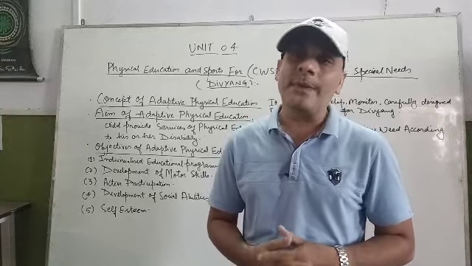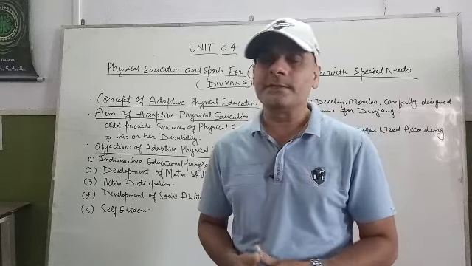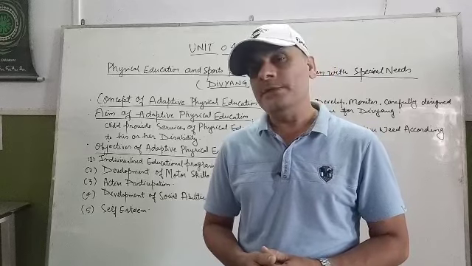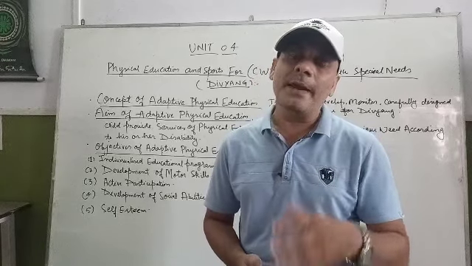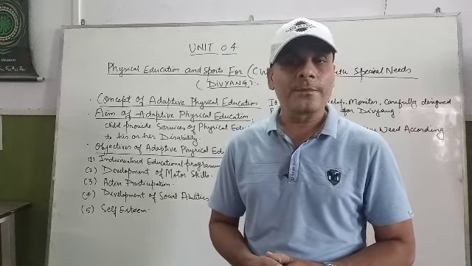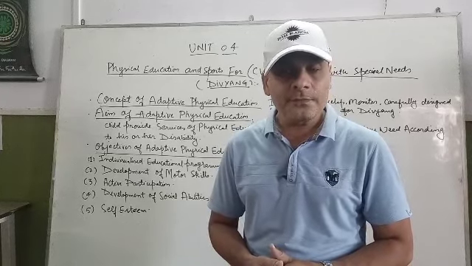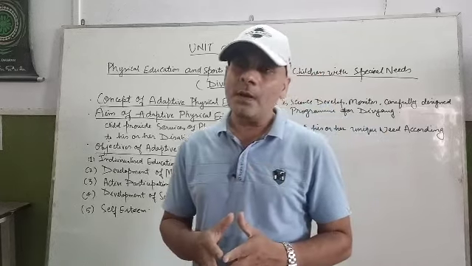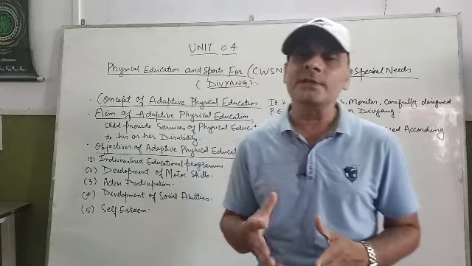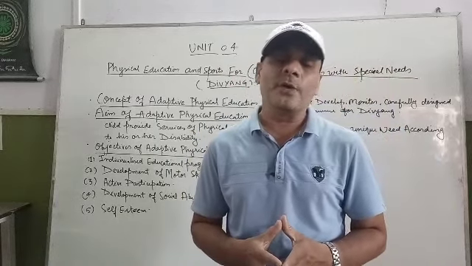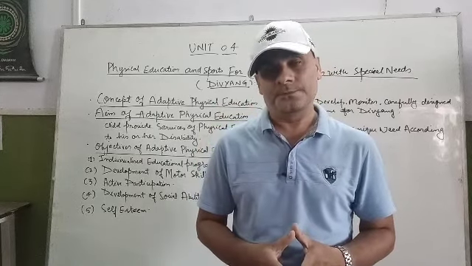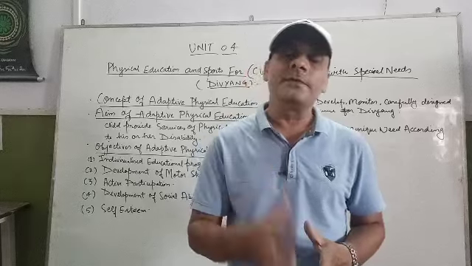who may be disabled from legs, may be disabled from hands, maybe vision impaired, blind, maybe mentally retarded, maybe limb deficiency, maybe dumb and deaf. So for those people, we have to develop a specially designed physical education program according to their disability and according to their need. That is called adapted physical education.